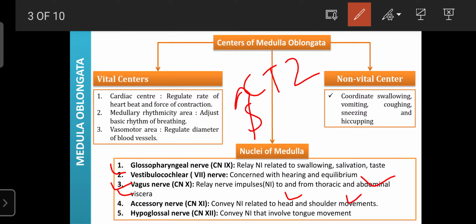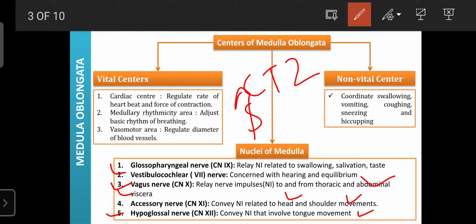as shoulder movements. Next, it also consists of the nucleus for the hypoglossal nerve, that is cranial nerve 12. This nerve helps convey nerve impulses regarding tongue movements. It means the medulla oblongata is also involved in the regulation of tongue movements.